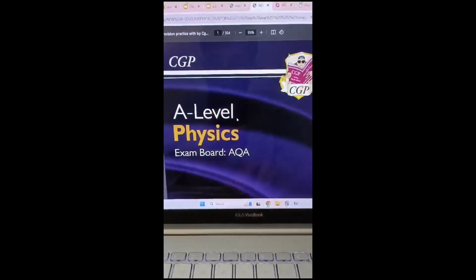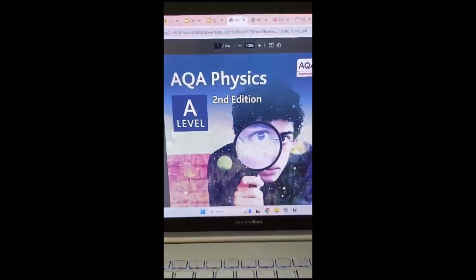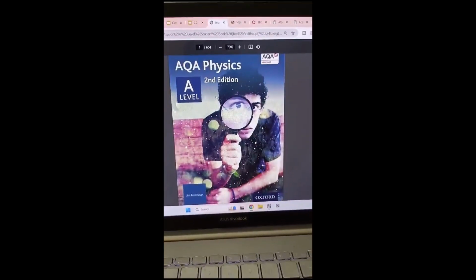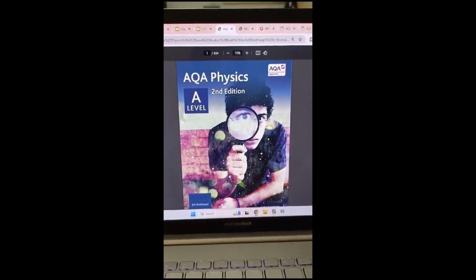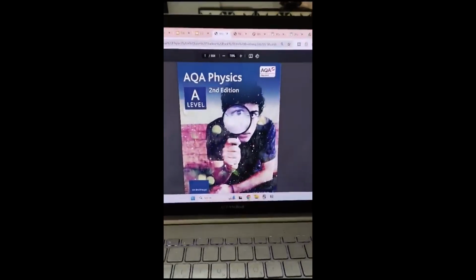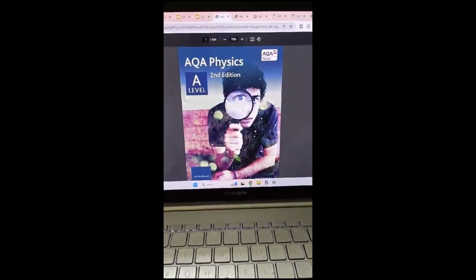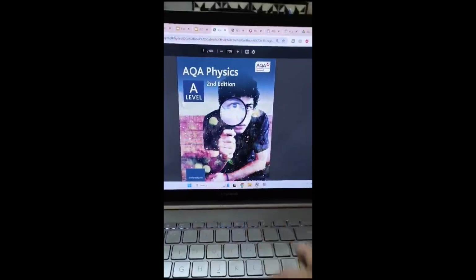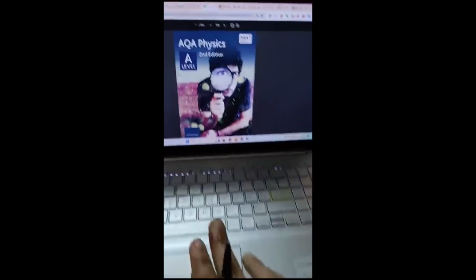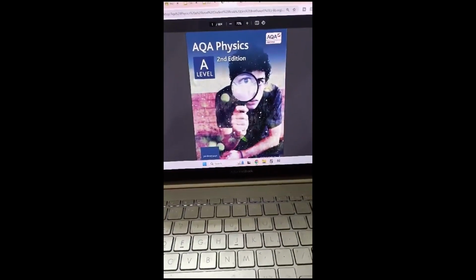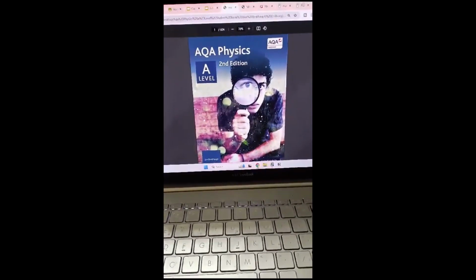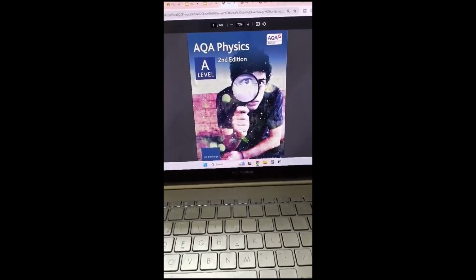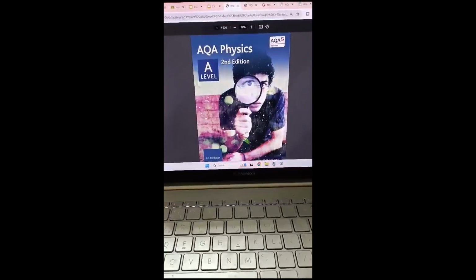Over here, I have the CGP A-Level Physics notebook, and I also have the AQA A-Level Physics notebook. So I have all the information that I need if I need help to answer the questions, and I can also check the mark scheme if I wish to do so. But by looking at the information from the textbook and using that to answer the questions, I will be able to create a framework, a mindset, to understand and help me think about how I'm going to approach this topic when I see it in the exam, and help me categorize this topic inside my head.